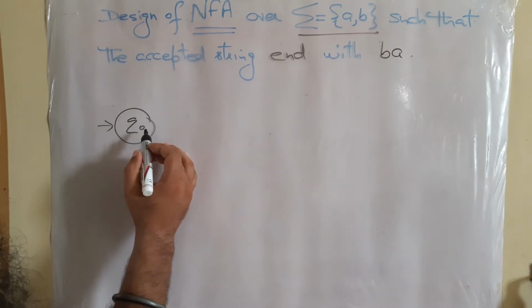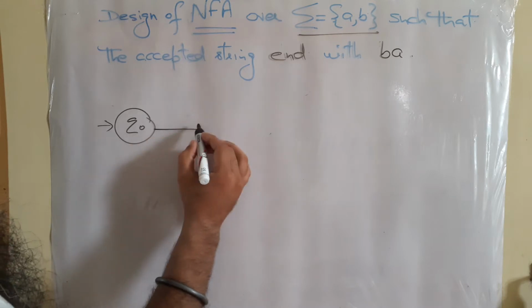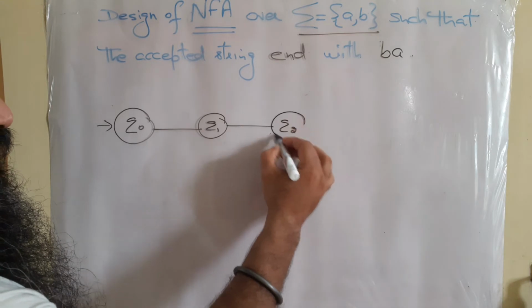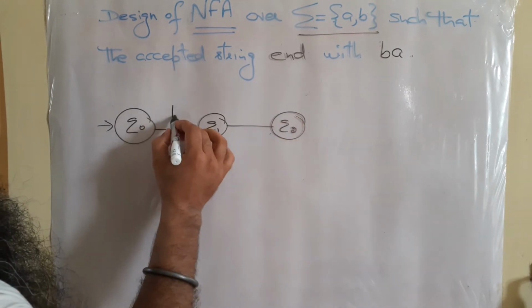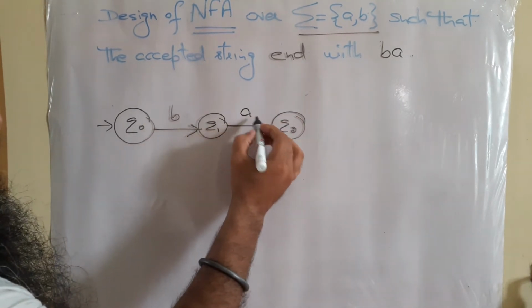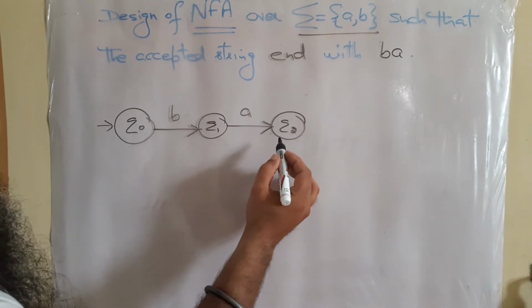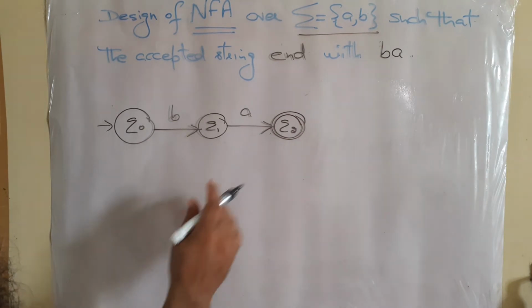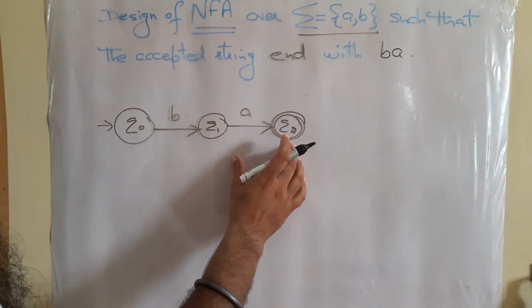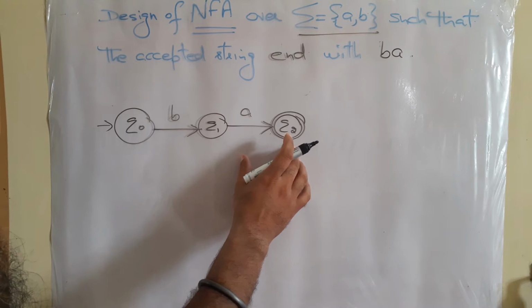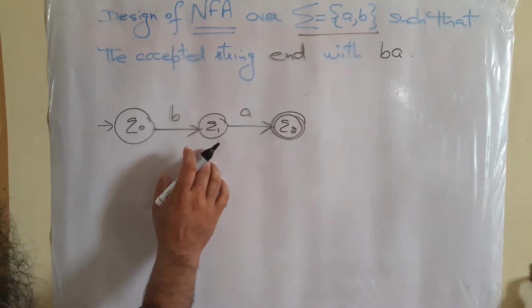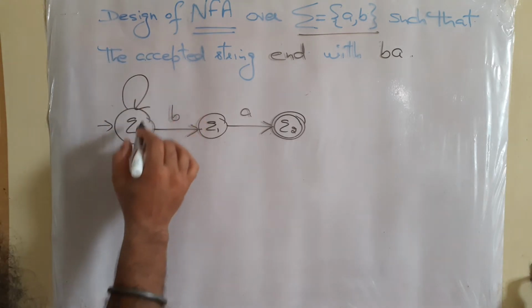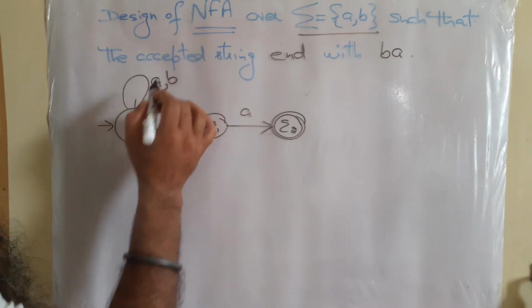So first state is Q0, second is Q1, third is Q2. So three states are there. First input symbol is B, second input symbol is A, and we are able to get to the final state. Now see, after the final state we are not able to move backward as we did in DFA. We can only add a loop here with any combination of A and B.